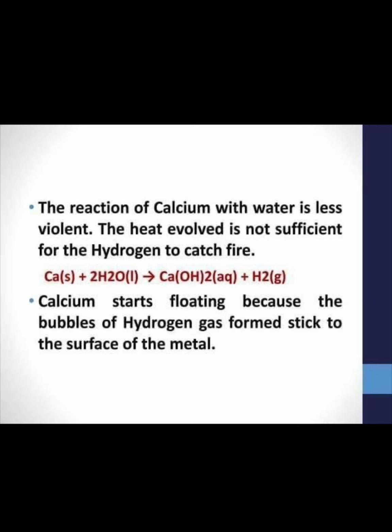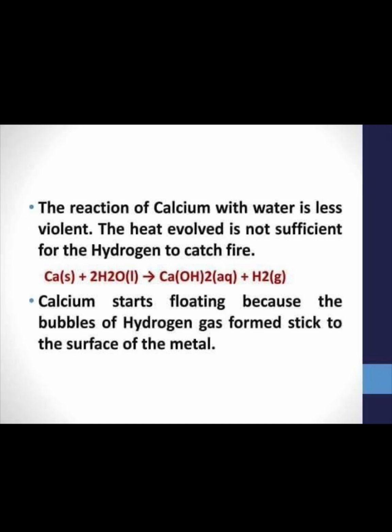Here you can see the equation, children. The reaction of calcium with water is less violent. The heat evolved is not sufficient for the hydrogen to catch fire. Calcium plus water gives calcium hydroxide plus hydrogen gas. Which gas is evolved here? Hydrogen gas. Calcium starts floating because the bubbles of hydrogen gas formed stick to the surface of the metal.